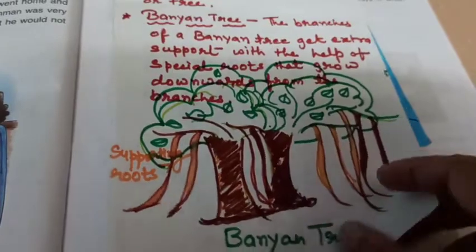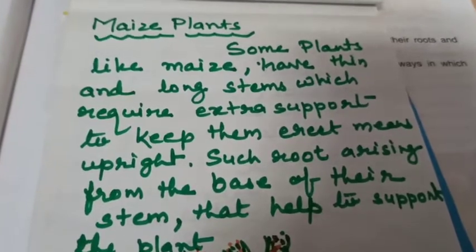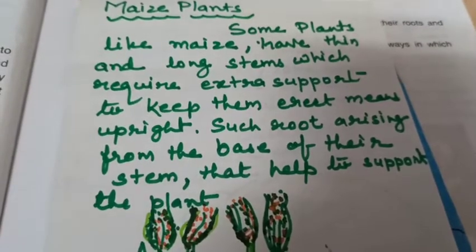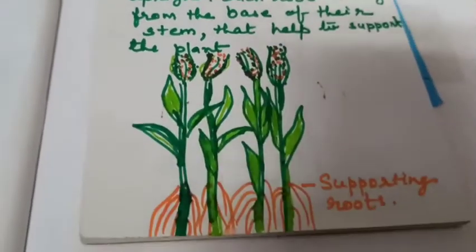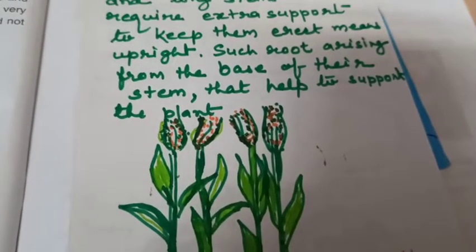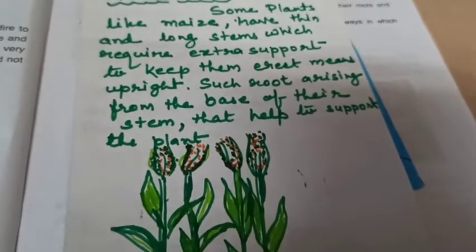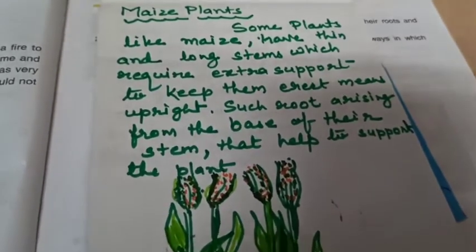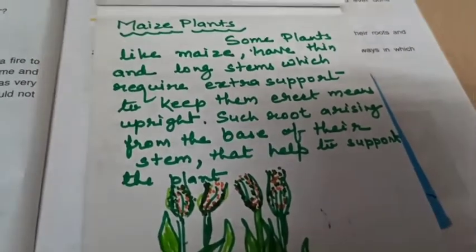And now let's know about the maize plant. Some plants like maize have thin and long stems which require extra support to keep them erect, means upright. Such roots arise from the base of their stem, so that helps to support the plants. So the maize plants have special roots because they support the maize plant.